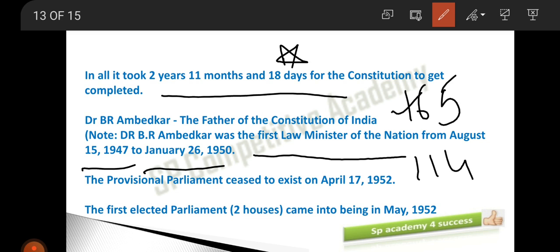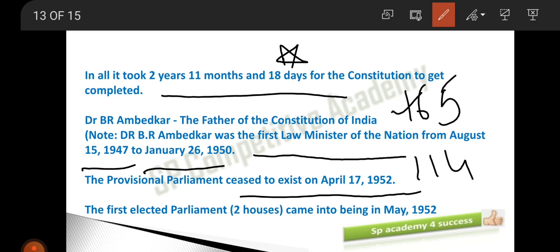Right. The provisional parliament: I told you the Constituent Assembly was acting as a provisional parliament till we completed the general elections. After completing the general elections, the provisional parliament ceased. That was on April 17, 1952. On April 17, 1952, the provisional parliament ceased.